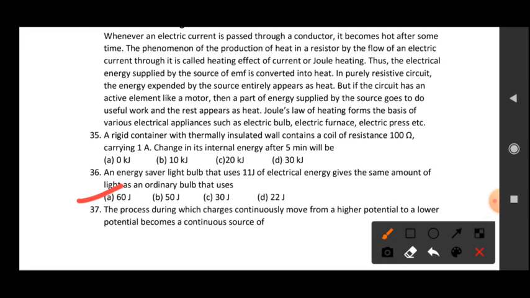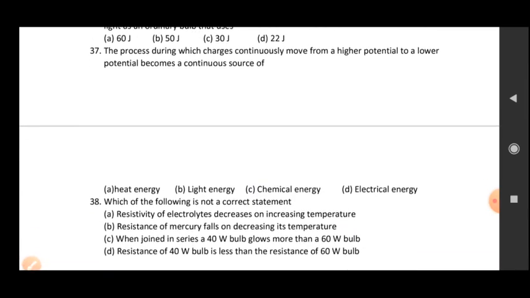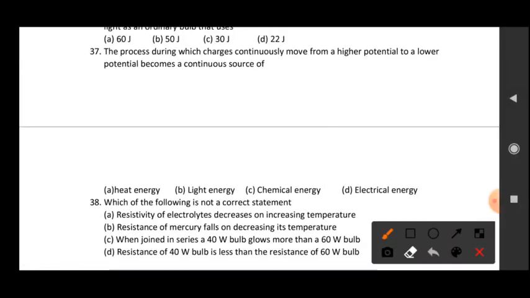Now here the next question, you can see, students: the process during which the charge continuously moves from a higher potential to a lower potential becomes a continuous source of what? So as the charge is continuously moving from higher to lower potential, at that time they are carrying electrical energy whenever they are moving. In this case they are not carrying light energy, heat energy or chemical energy, they are carrying only electrical energy.